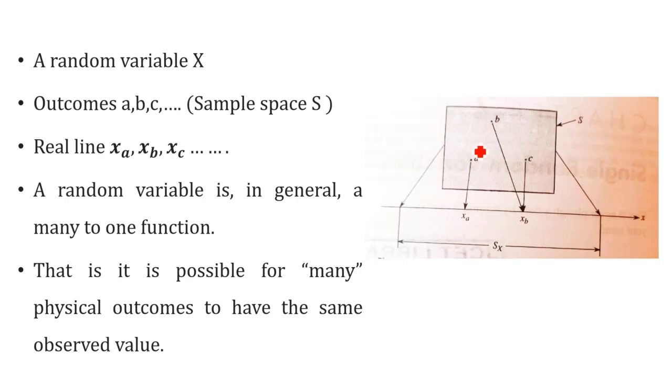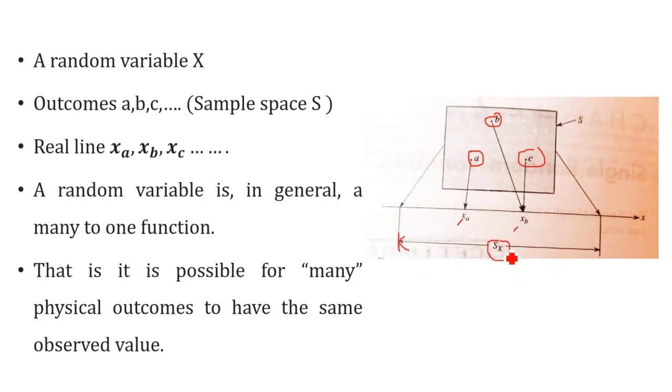So let us take one more example. This square is a sample space where three outcomes are available. To these 3 outcomes, we are assigning real numbers. Instead of numbers, we are giving XA, XB, XC. So what is this? It is the range of SX.